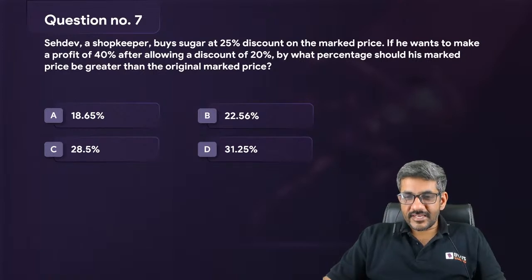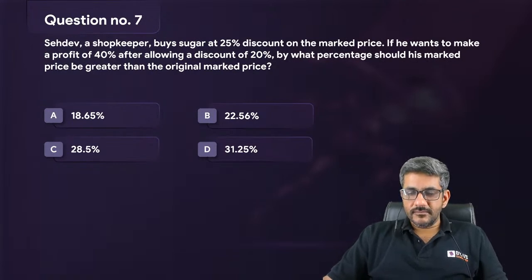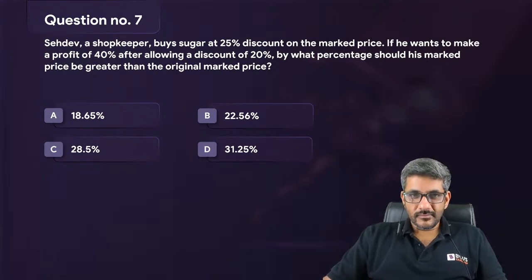So Mayank once again has answered as 31.25 and Tanisha has answered 28.5. We have got the first two answers. Mayank and Tanisha have answered the questions. Anyone else?